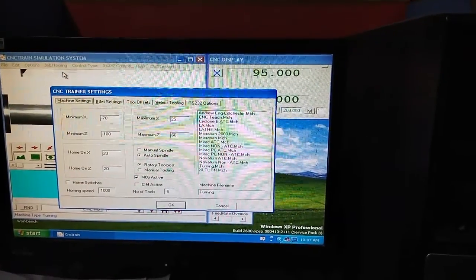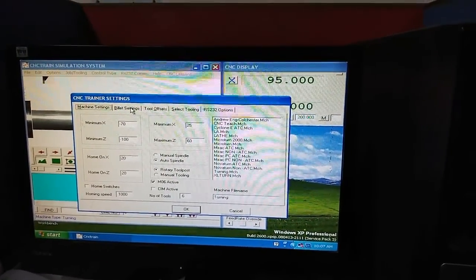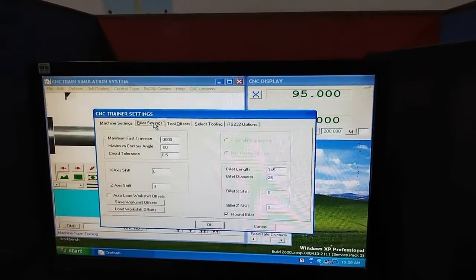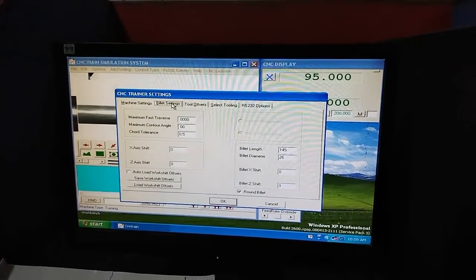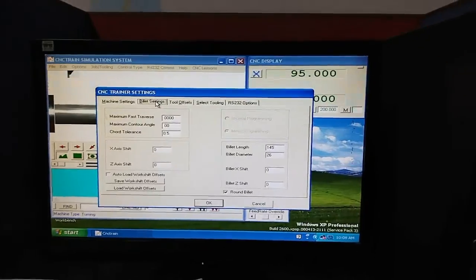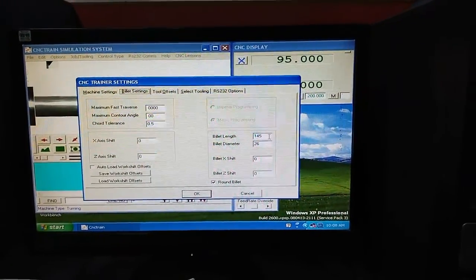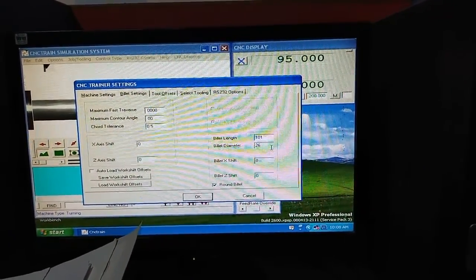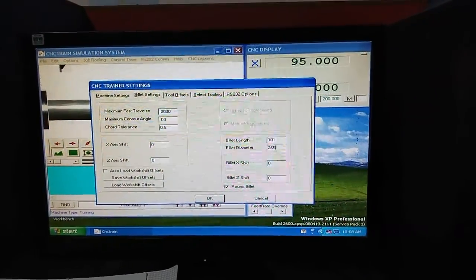Machine setting. Here we can set the ballot settings. So in this ballot setting, as we can see, the maximum X is 52, Z is 101, and the size length is 101, because actually we required 100, so that's why at present the length is 101. Next we can have 52.